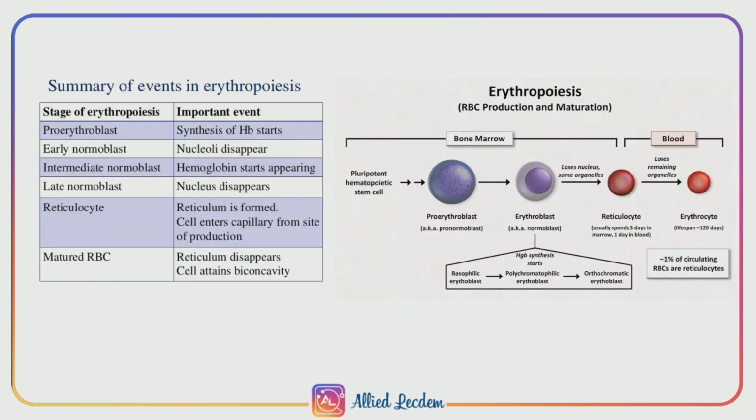Now we'll see the summary of events taking place in erythropoiesis. First, in proerythroblast, synthesis of hemoglobin starts. In early normoblast, nucleoli disappear. In intermediate normoblast, hemoglobin starts appearing. In late normoblast, the nucleus disappears. In reticulocyte, the reticulum is formed and the cell enters the capillary from the site of production. In matured RBC, the reticulum disappears and the cell attains a biconcave shape and decreases in size to 7.2 μ diameter, and it consists of hemoglobin but no nucleus.